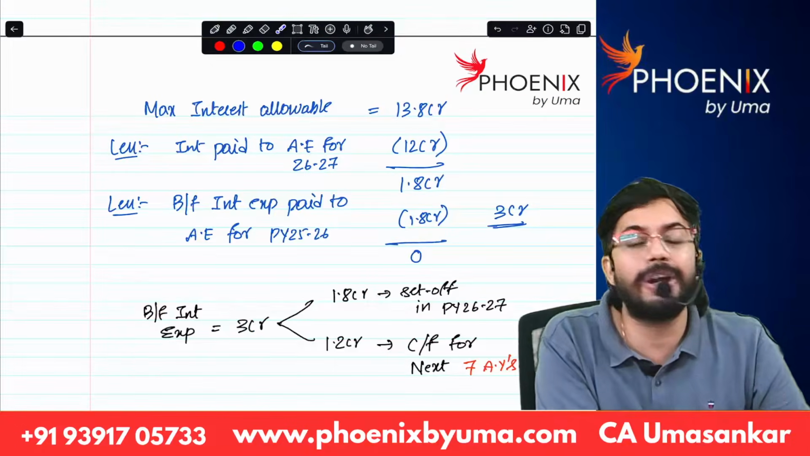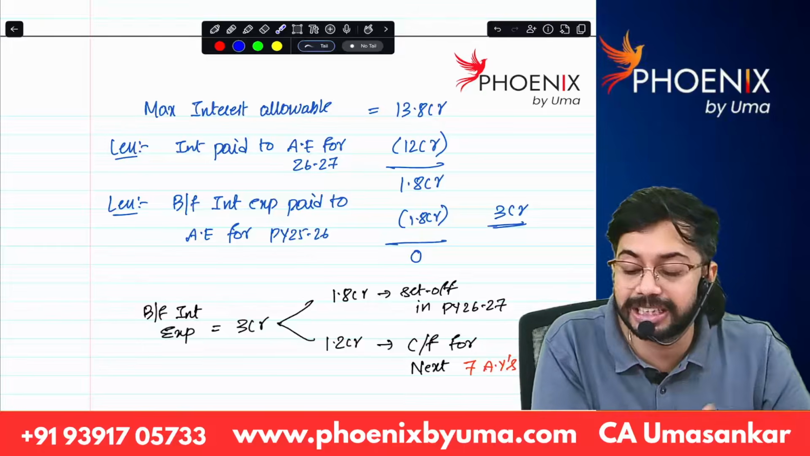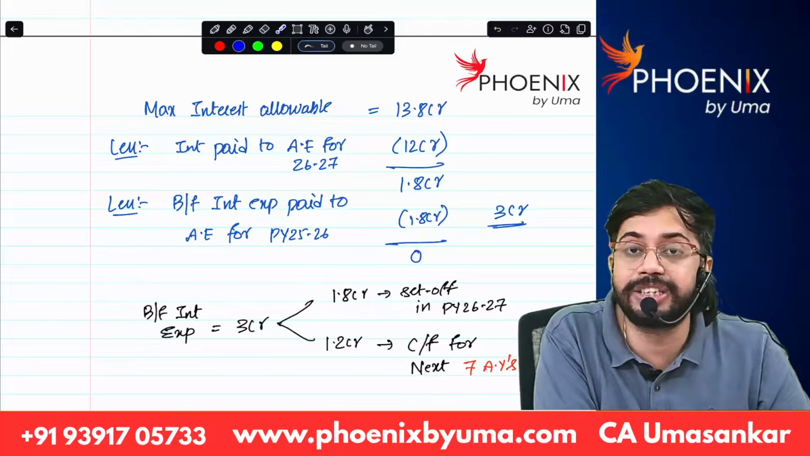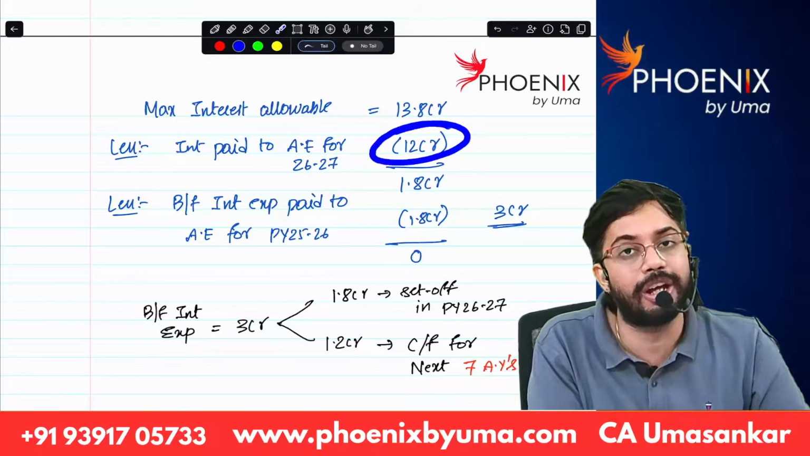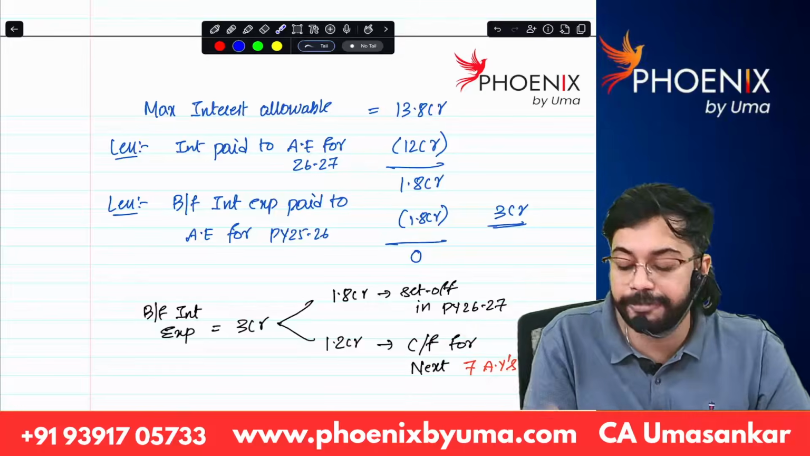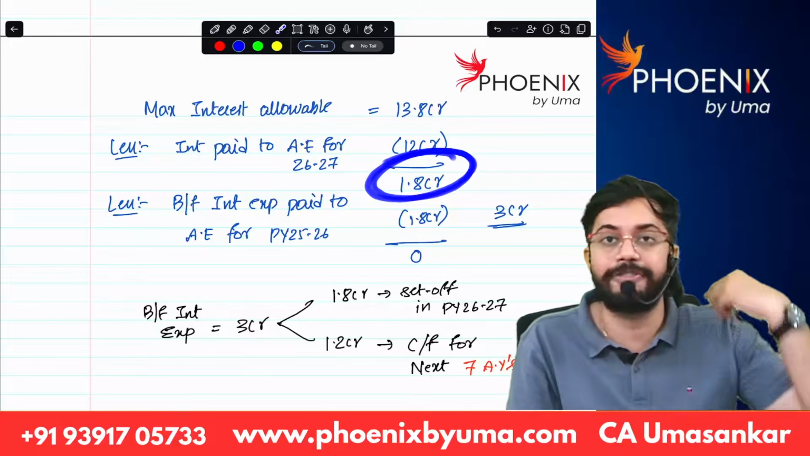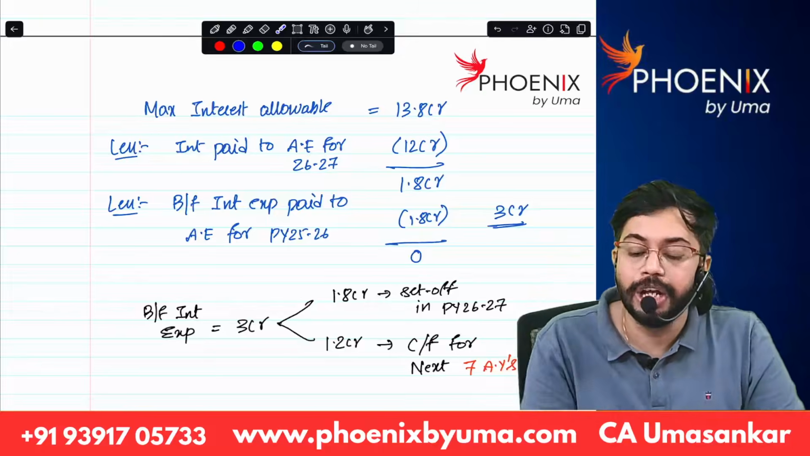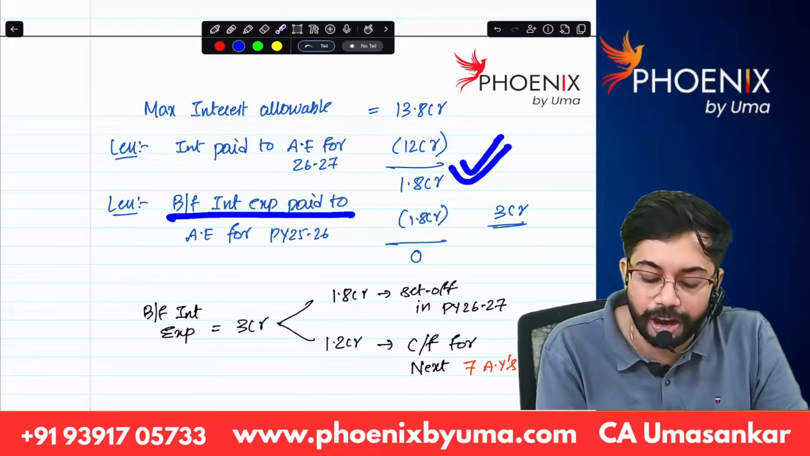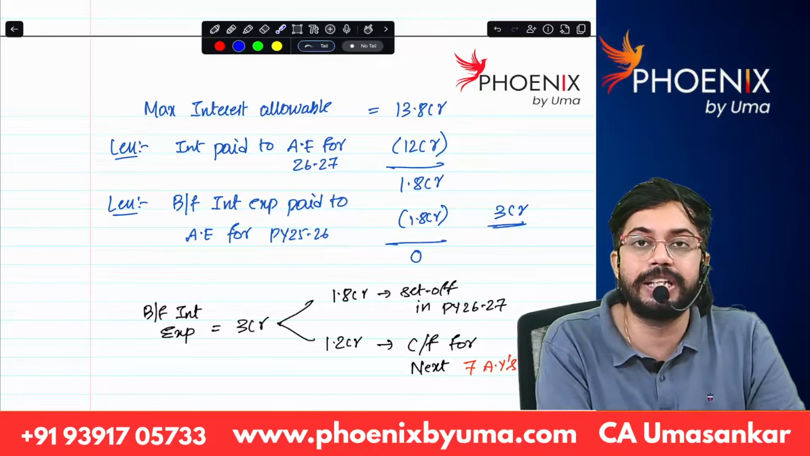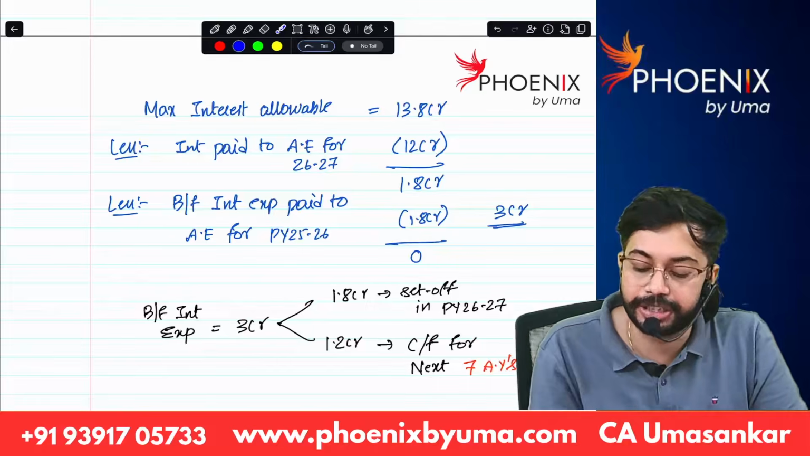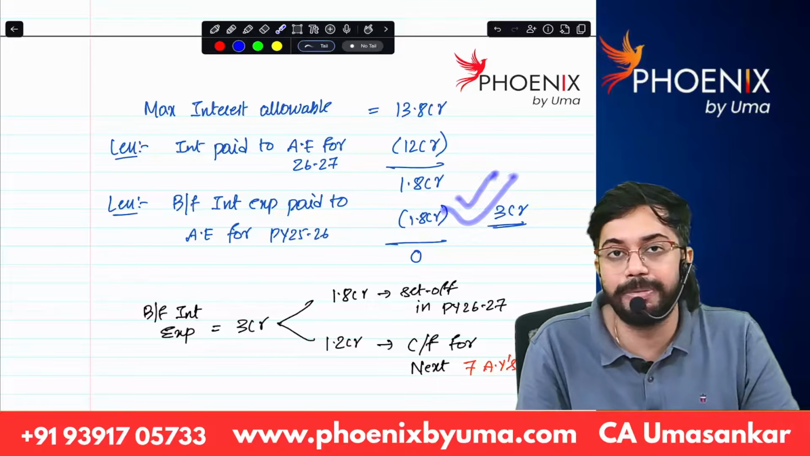Out of 13.8 crores, how much have you utilized for the previous year 26-27? You have utilized 12 crores. Still, how much is left? 1.8 crores is left. Now this 1.8 crores limit you can use for set off of brought forward interest expenditure of 25-26. You can do set off. Are you able to understand?